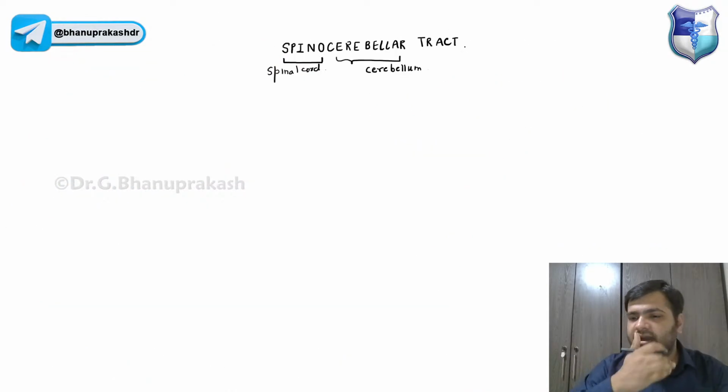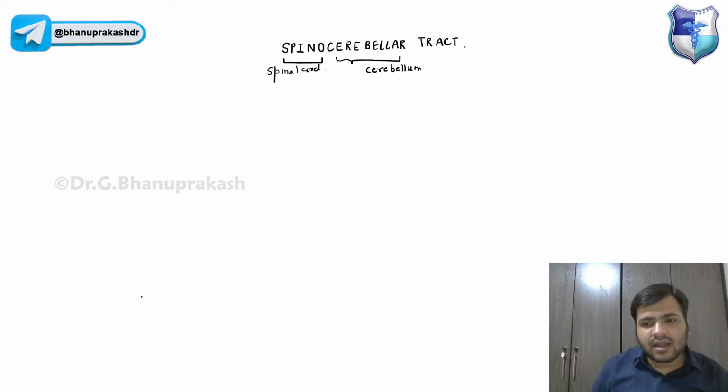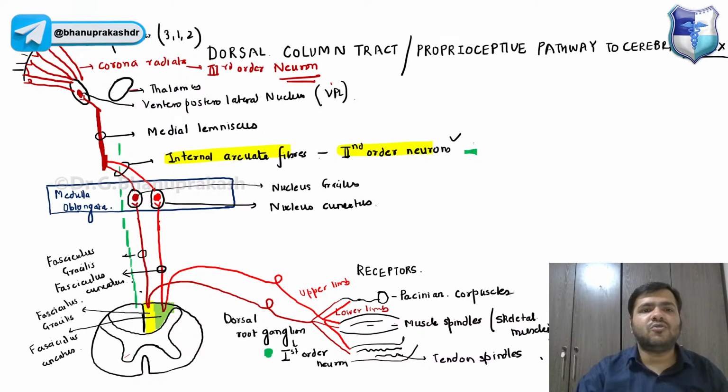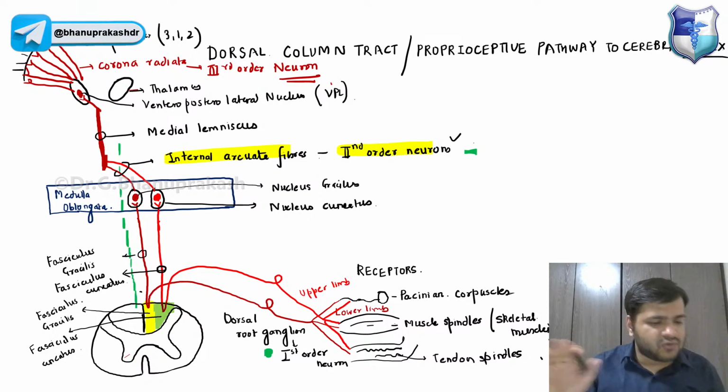So let us start at the level of the spinal cord only. We are going to take the transverse section of the spinal cord. Before that, guys, I just forgot to mention one of the questions that Azan has asked. Azan has asked, "Sir, if nothing is going to the gray matter, how is it even possible, guys?"